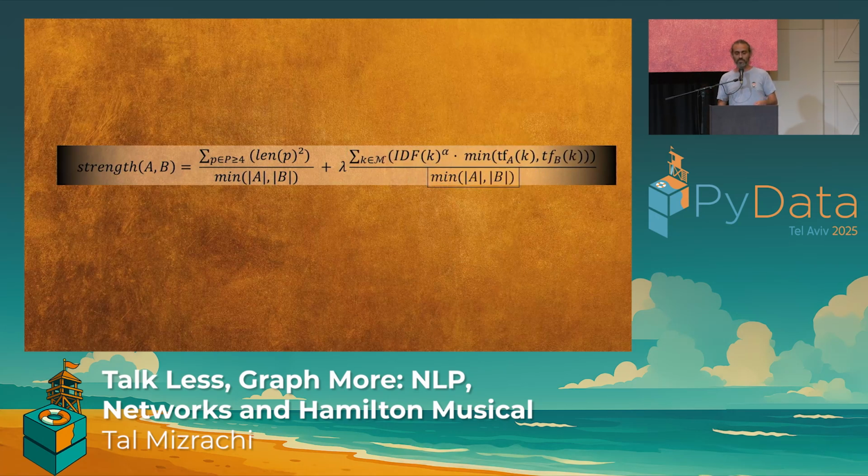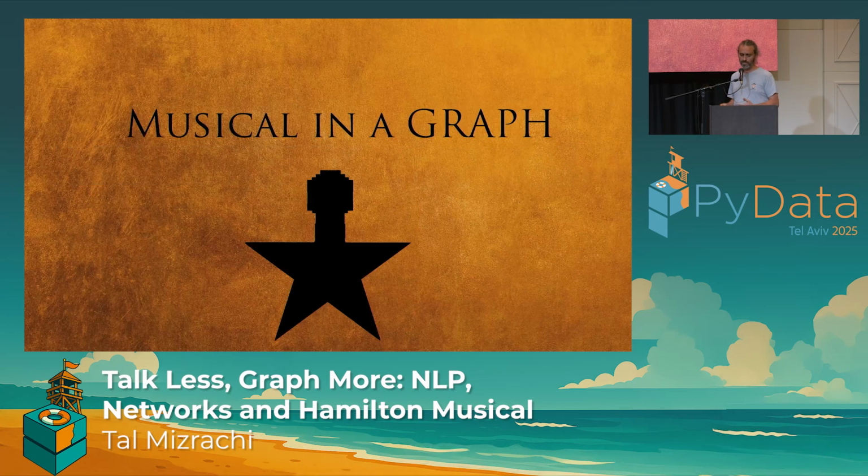songs. Now that means that for any two songs, we determine the strength of the connection through the strength of a general four tokens term and a motive part, okay? Cool. Just a quick note there. I chose 4 tokens just because. You can use 5, you can use 3. That's not the exact science part of it. So let's see the actual musical in a graph. I'm sure that we're all here for this.